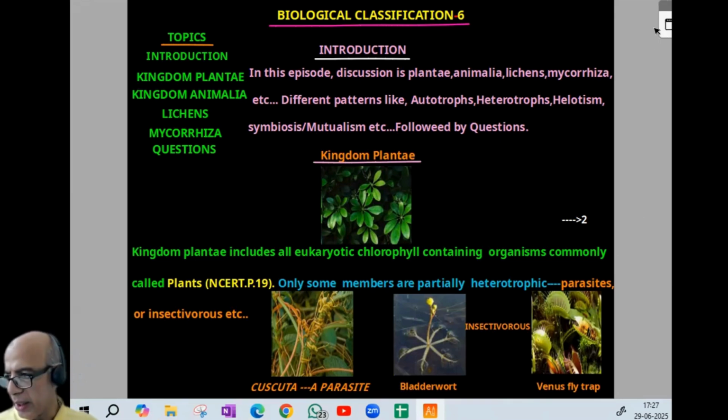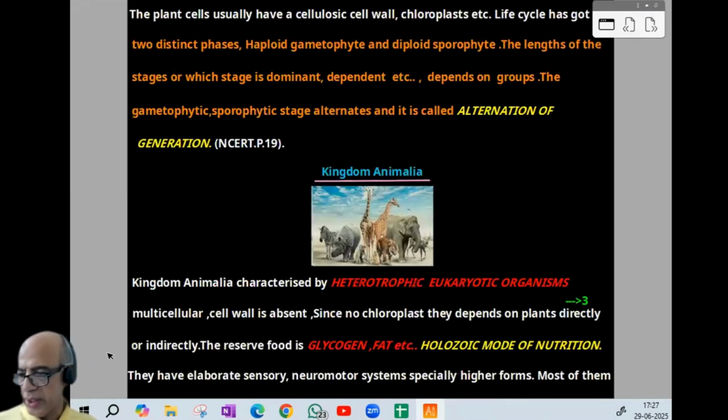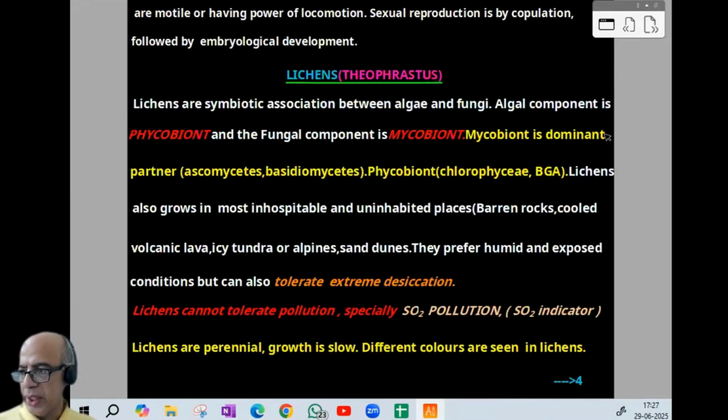Then kingdom Animalia, that is basically heterotrophs, eukaryotic organisms, multicellular, cell wall absent, chloroplast absent, reserve food is glycogen and fat, and nutrition is holozoic. And there will be a sensory and neuromotor system, especially in higher forms, and most of the forms are motile. Sexual reproduction is by copulation, followed by embryological development.